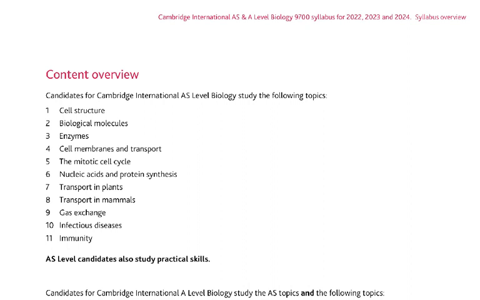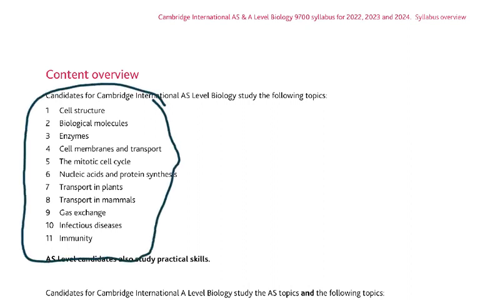Now the AS level has remained the same 11 chapters, and these 11 chapters are the same as in the previous syllabus, but individually some things have changed. The 11 chapters: cell structure, biological molecules, enzymes, cell membranes and transport, mitotic cell cycle, nucleic acids and protein synthesis, transport in plants, transport in mammals, gas exchange, infectious disease and immunity.